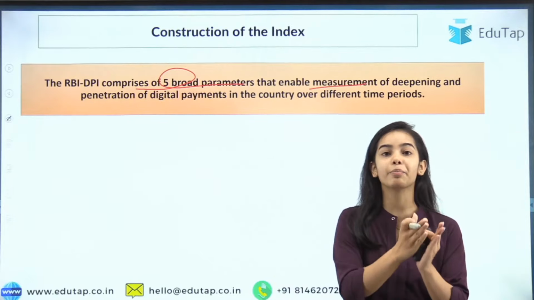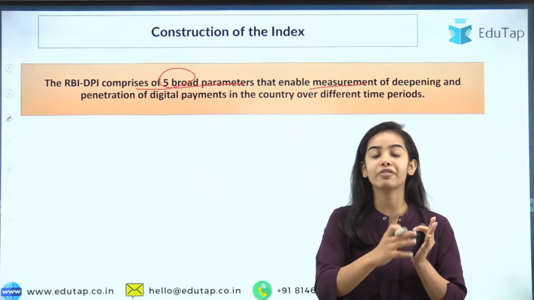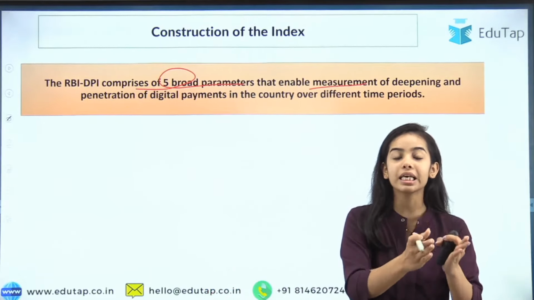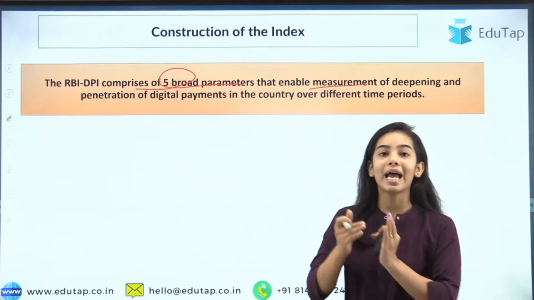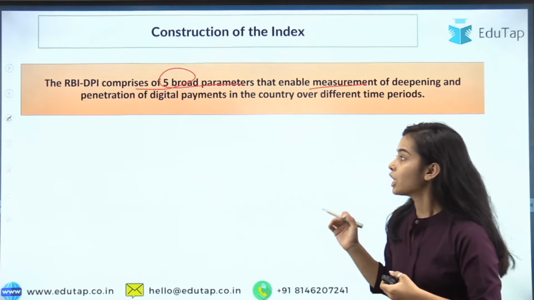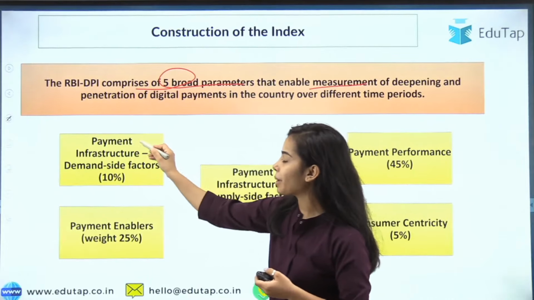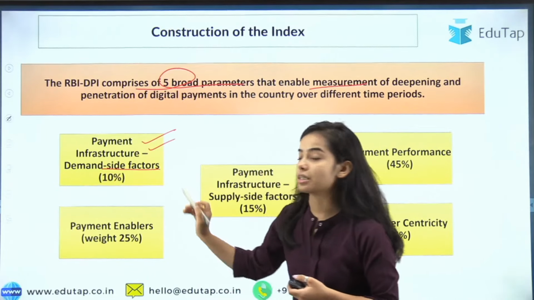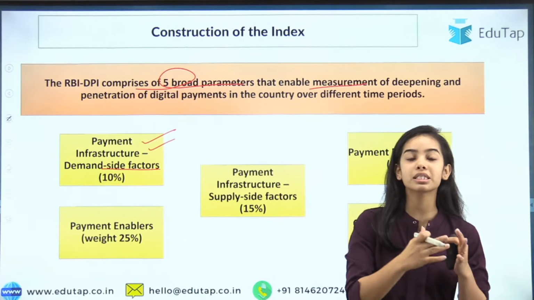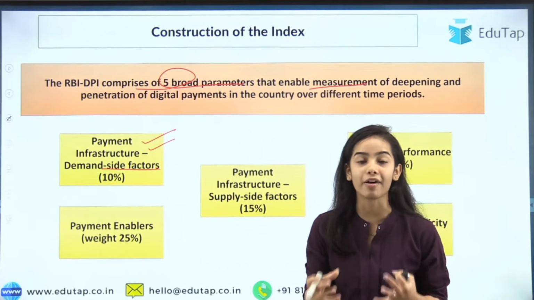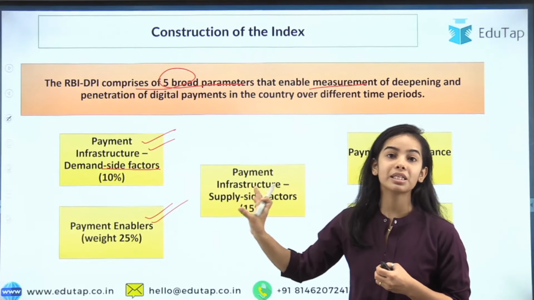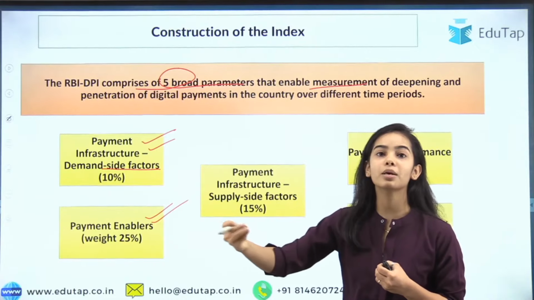That's why we take the data on a semi-annual basis, so that we have continuous data coming in, so that we can see that till March we have grown this much, and from March till September we have grown this much. Okay. So the 5 broad parameters are: payment enablers, payment infrastructure demand side factors, meaning how much infrastructure the consumers have. The enablers are the things that enable the payment system.